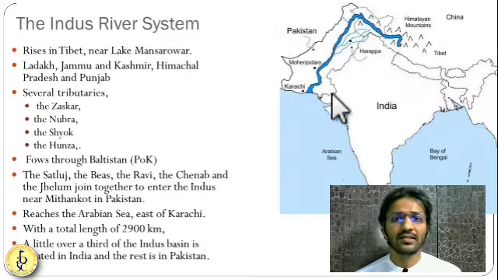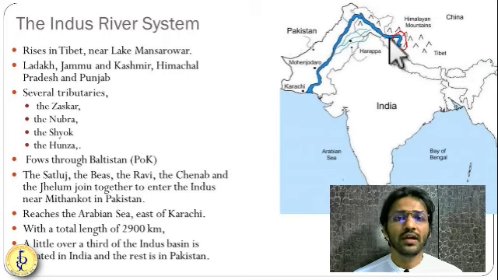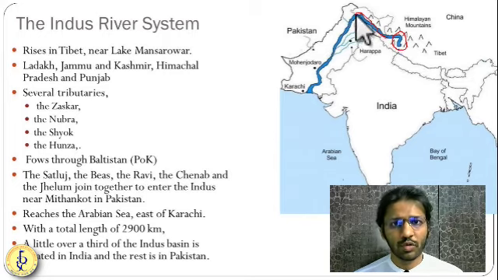So first let us understand the Sindhu river. You can see in this map that the Sindhu is rising near Kailash, near Mansarovar, near Kailash Parvat. It's a very famous mountain. It is rising over here. Then it is entering India at Ladakh. Then it is going into Jammu Kashmir, and then it is entering Pakistan.